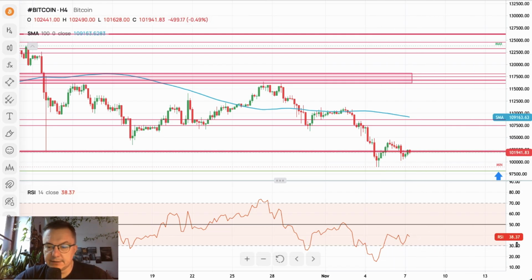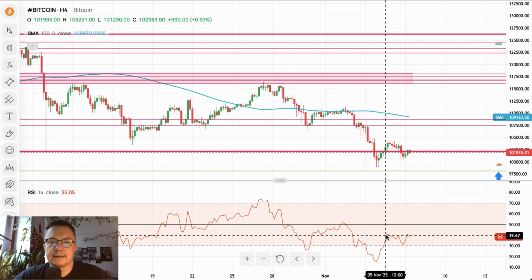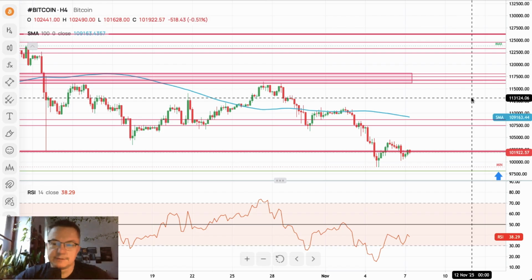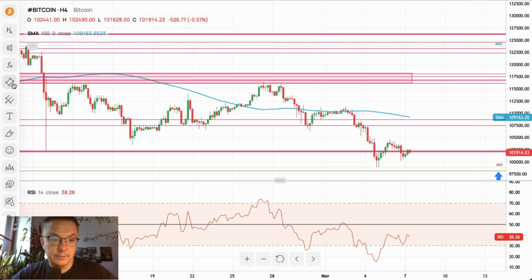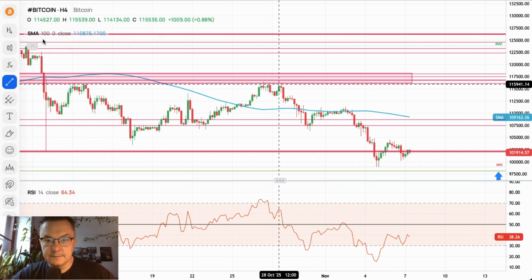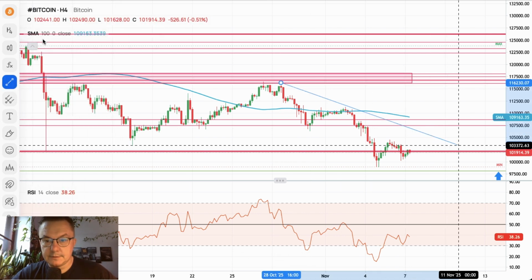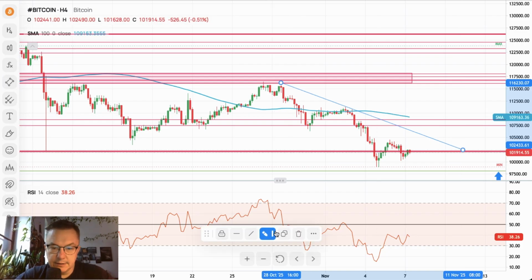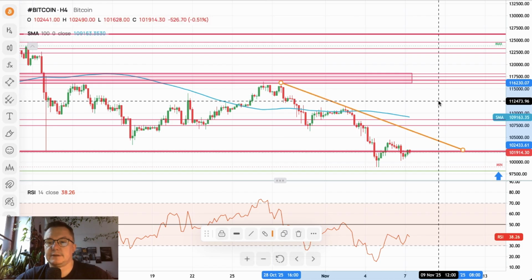Nevertheless, it's still at the level of 38 points. So the bears are still in charge of this market. The bearish pressure is visible on this market, and we need to wait and see how this situation will develop. If we place a trend line from the top, on the local top here, let's make it orange as usual. You can clearly see that we trade below this trend line, right?